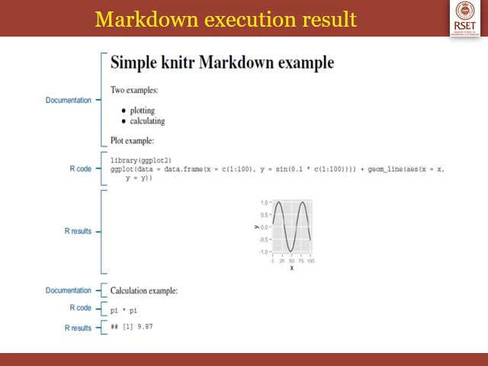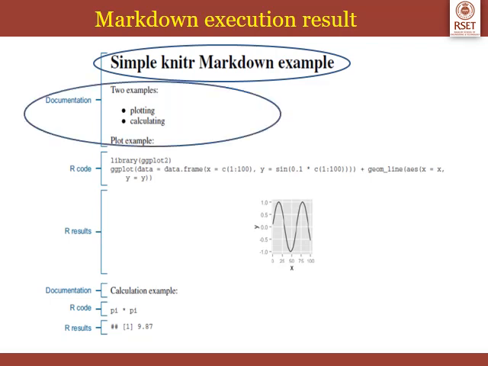So first you can see "Knitr Markdown Example", that will be the heading. So remember that was written with hash, indicating that this is the main heading. So knitr has automatically formatted it in bold and with larger font size. Next you have 2 examples, plotting, calculating, followed by plot example, which is part of the R markdown text. This is for the understanding of any reader who goes through this file. They will understand that there are 2 different codes. One is for plotting and one is for some calculation.